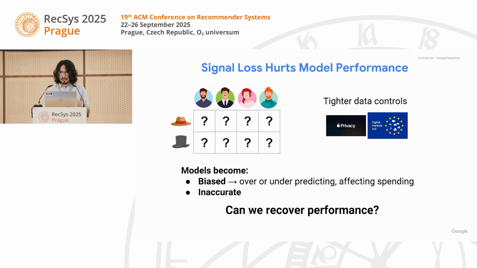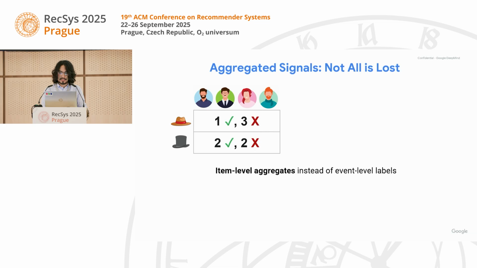And in this scenario, our models are becoming biased, so they are over or under predicting, which respectively results in over or under spending, and they are also becoming inaccurate. So can we recover the performance of our models under these circumstances? Fortunately, not all is lost. We still have a signal. It is just much weaker.